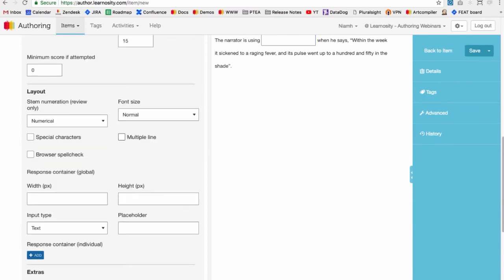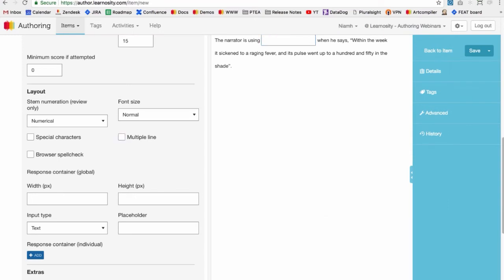Then the multiple line option will just allow the student to type multiple lines of text in their answer. So if that isn't enabled, they can only type one line and then it'll stop them. Multiple line just lets them type. You see a scroll bar here. So if you had a bigger response box, you might want that.